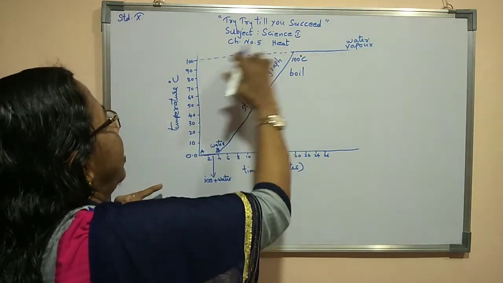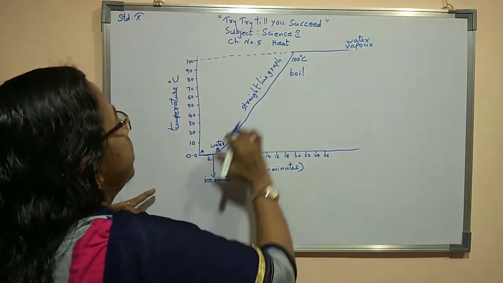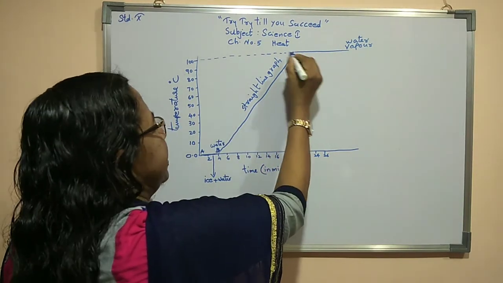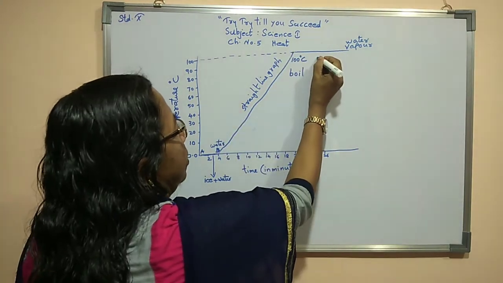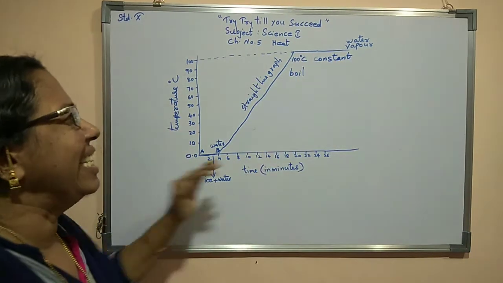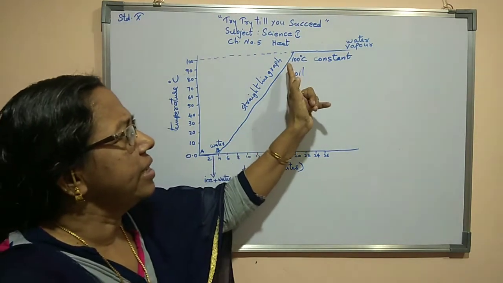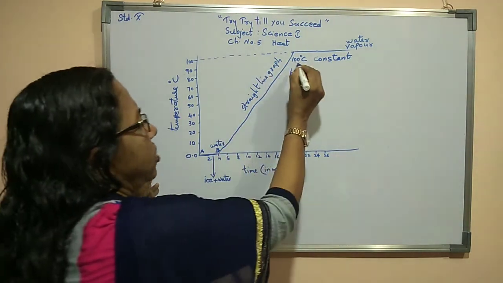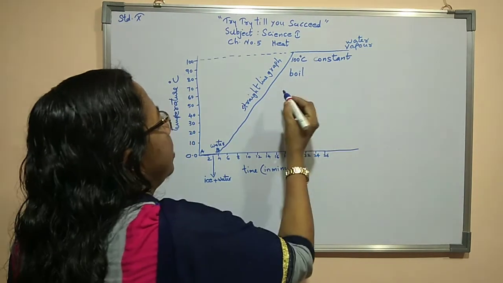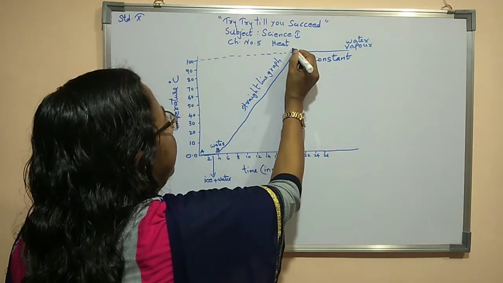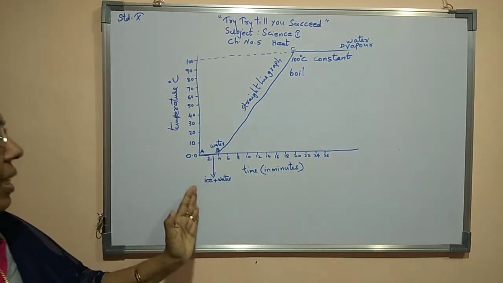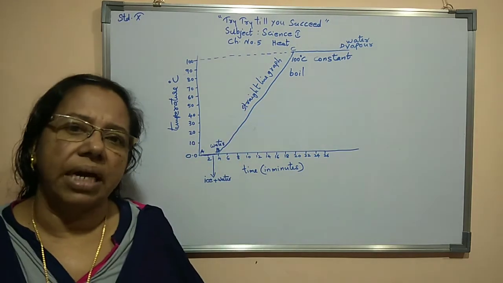As a result of it, once 100 degrees Celsius temperature is reached, you can find that water starts to boil. Once it reaches 100 degrees Celsius, then the temperature remains constant. After that there won't be any rise in temperature. At this constant temperature, this water transforms to water vapor. So A, B, here I am writing C, then this point I am writing D. So this is known as the temperature time graph.